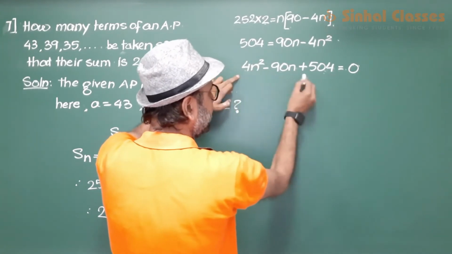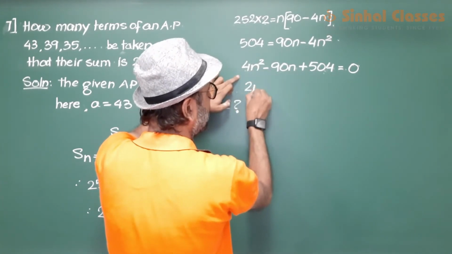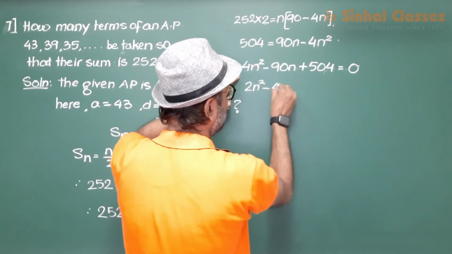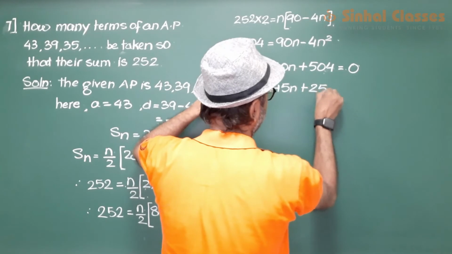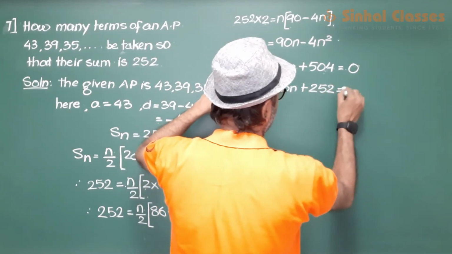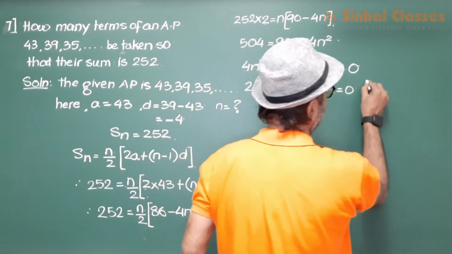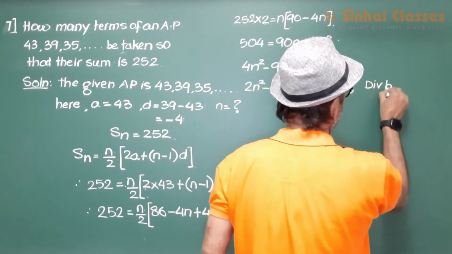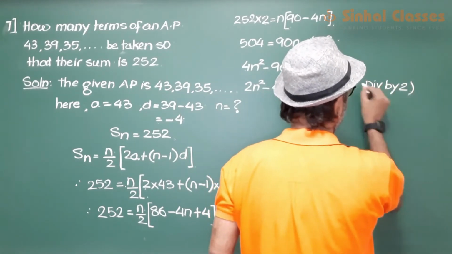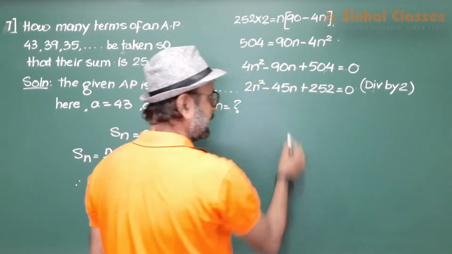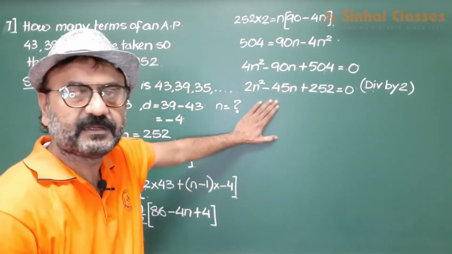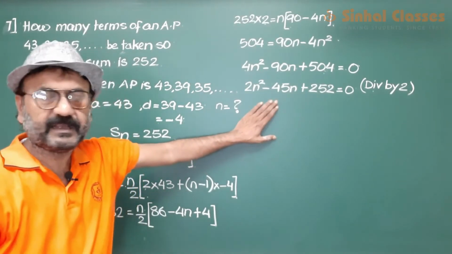So we divide the entire equation by 2. Divide by 2. And then we solve this by the normal methods of solving a quadratic equation.